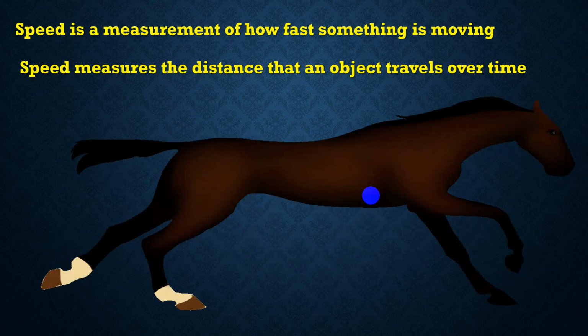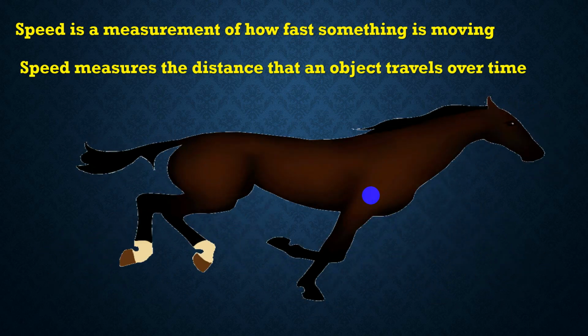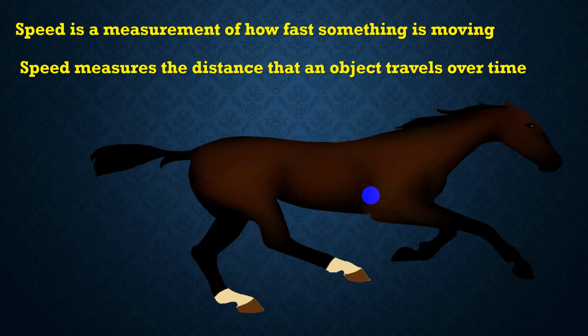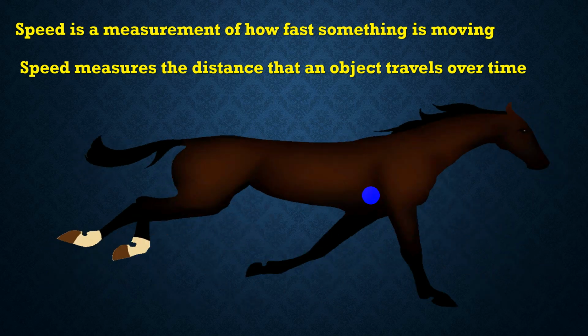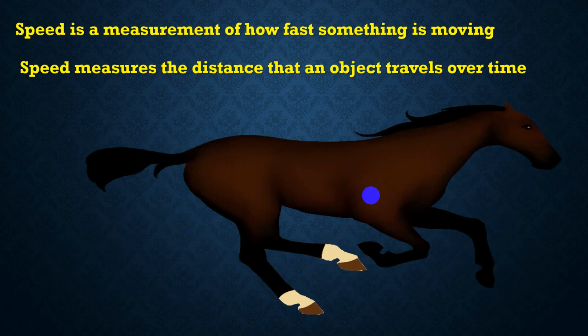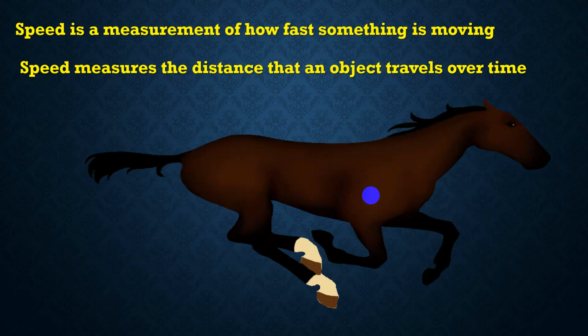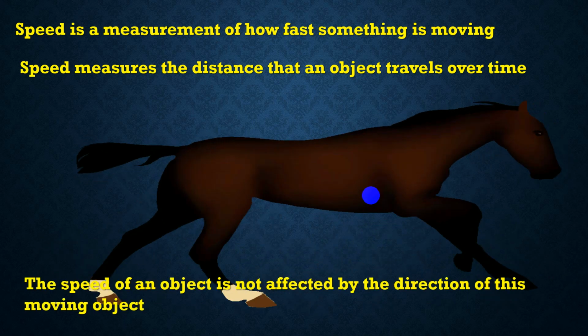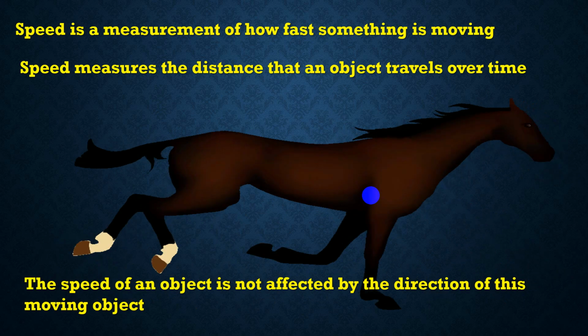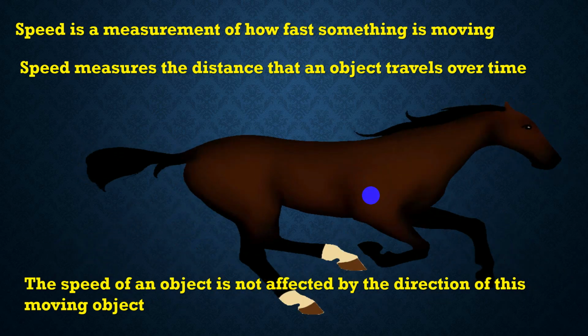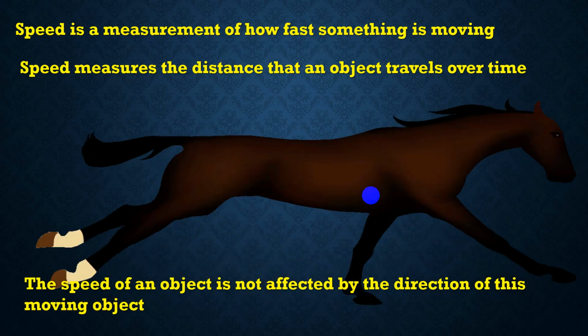Speed measures the distance that an object travels over time. And you know what? The speed of an object is not affected by the direction of the moving object.